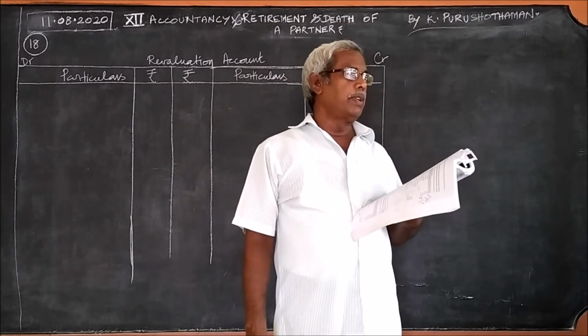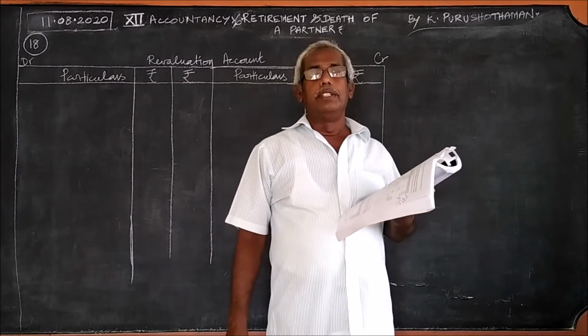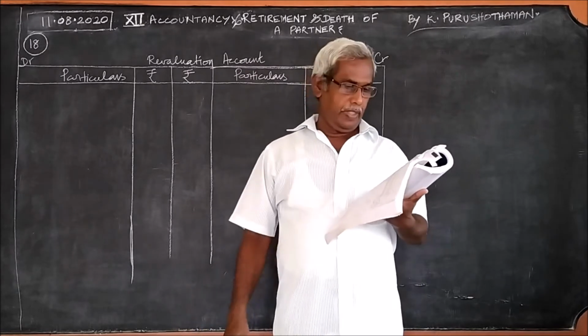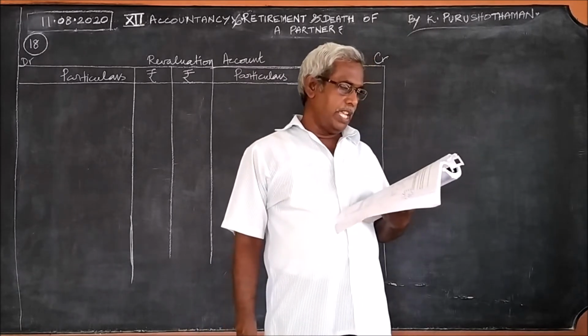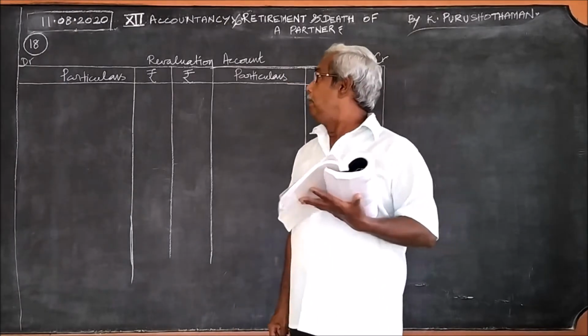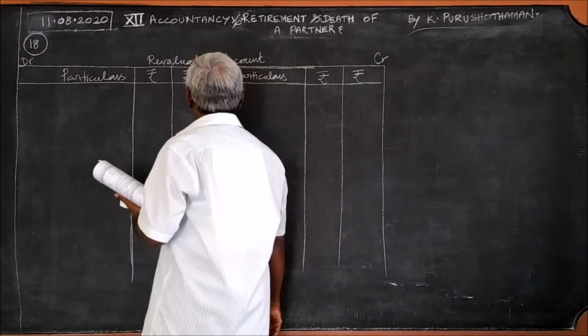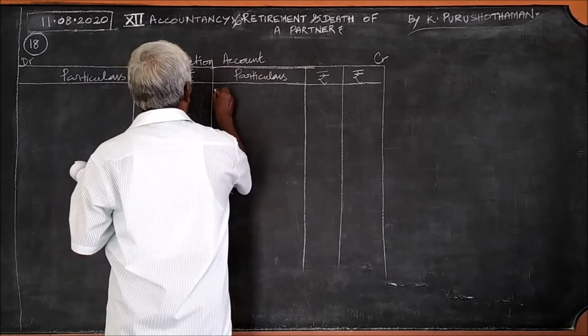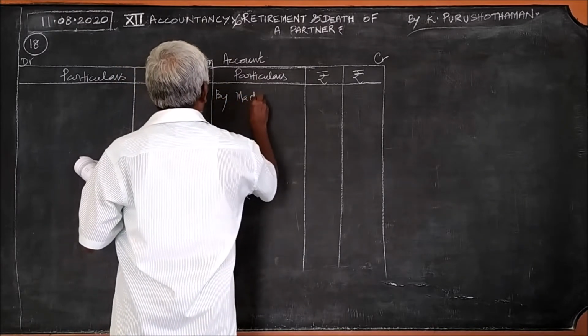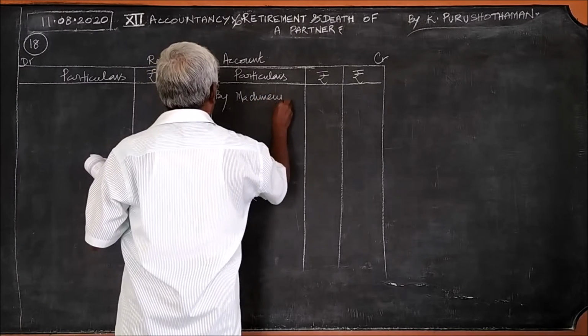Number one, adjustment to goodwill. This is connected with the capital account, so you leave it. Then machinery to be appreciated by 10%. It is appreciation of machinery, therefore increase in the value of an asset, therefore profit item by machinery account.